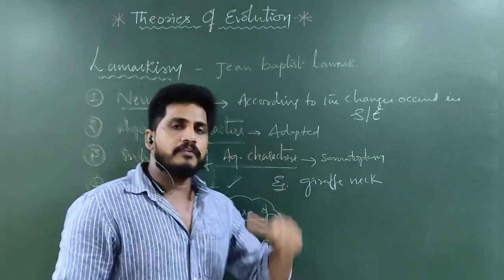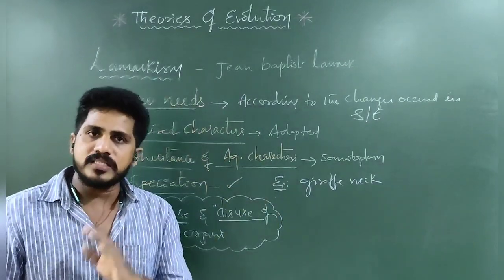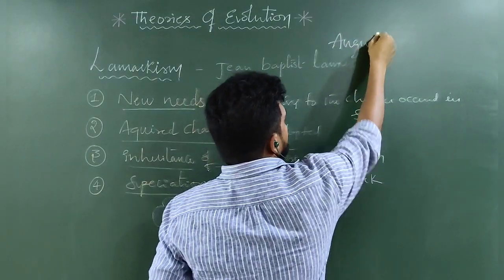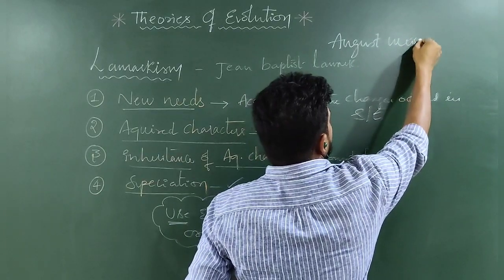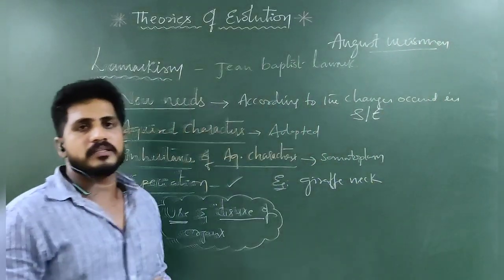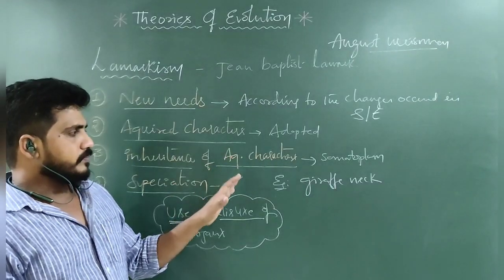But after Lamarckism, August Weismann, who is that? August Weismann is the scientist who started the allegation.